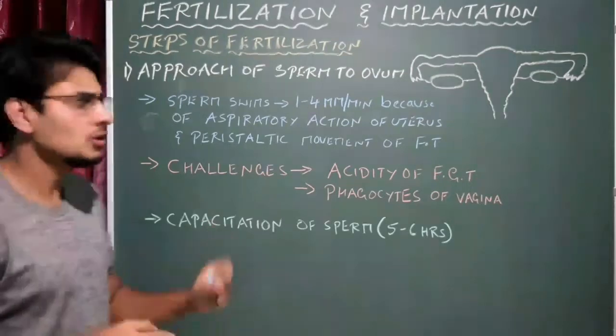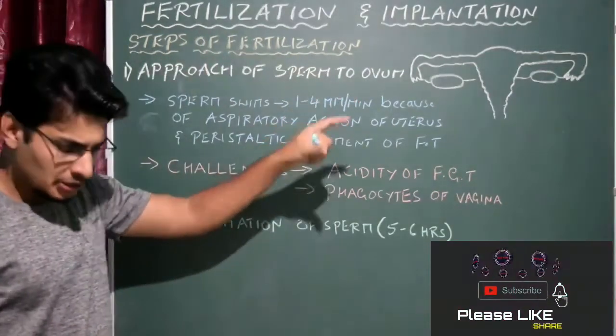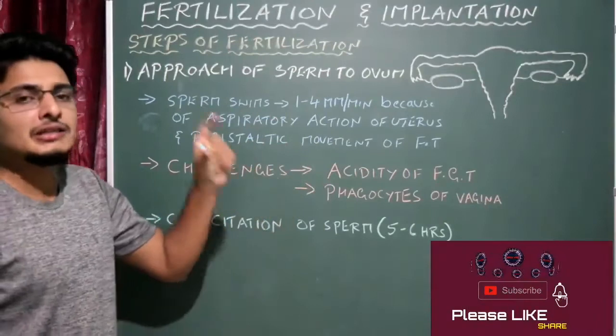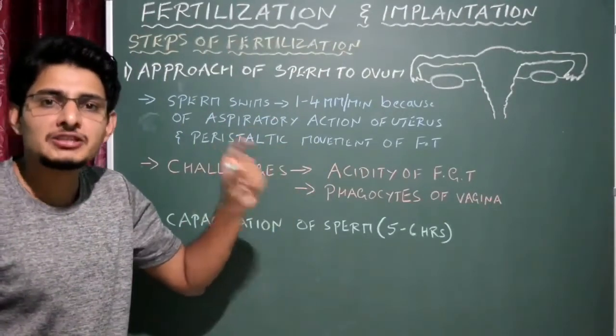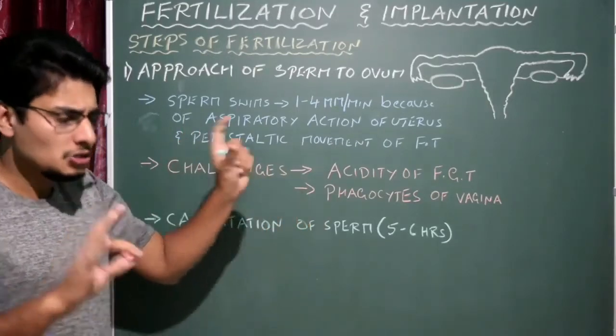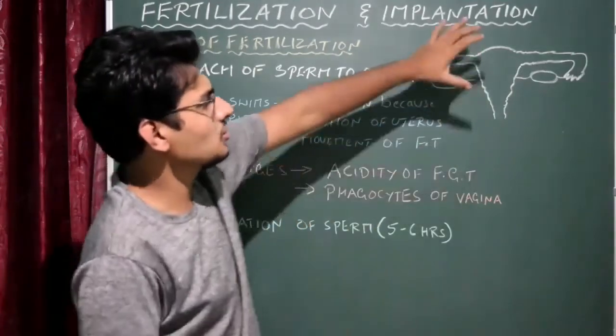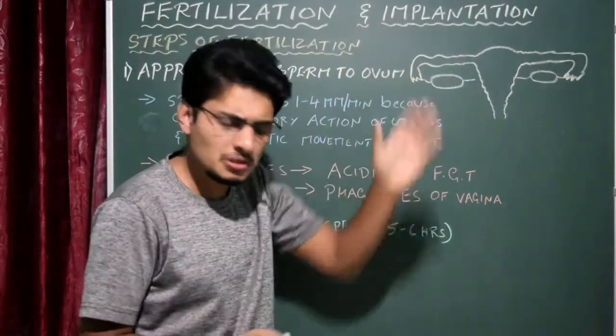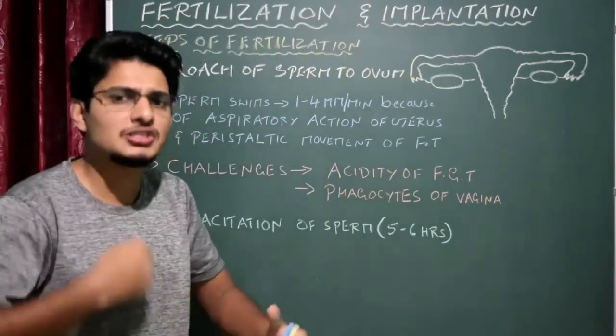Now let us talk about the steps of fertilization, particularly how exactly the female reproductive system reacts to the insemination or reacts to the sperms. Let us imagine that this is the diagram of the female reproductive system. Now the intercourse happens, that is, the coitus happens.